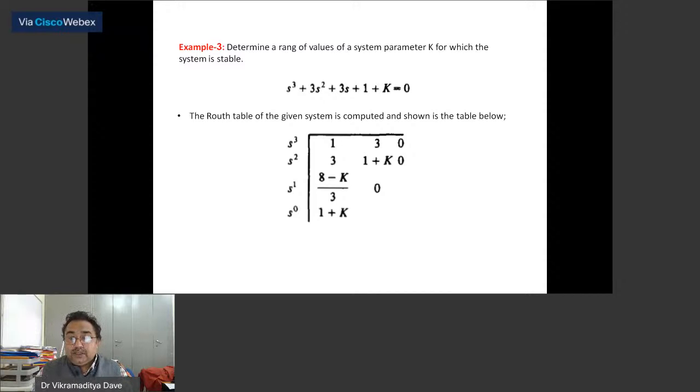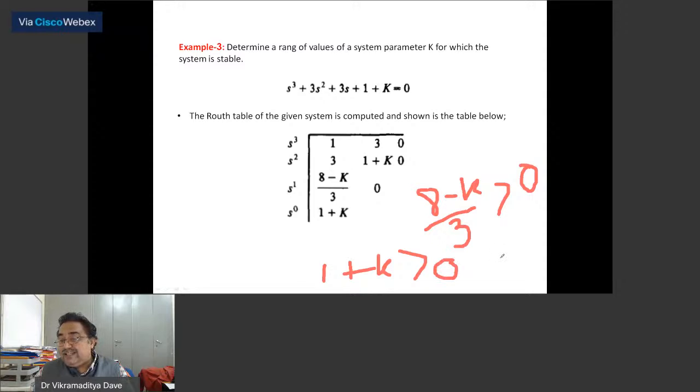Now we will find out 3 multiplied by 3, 9, 9 minus 1 minus k, that is 8 minus k by 3, then 0, 1 plus k. Now in order that the system should be stable, 8 minus k upon 3 should be positive, and positive means it should be greater than 0. And also 1 plus k should be greater than 0. Now you solve these two inequalities, and you will get the limiting value of k.